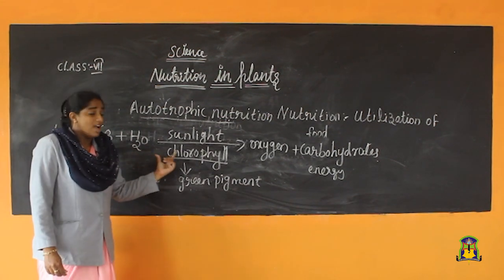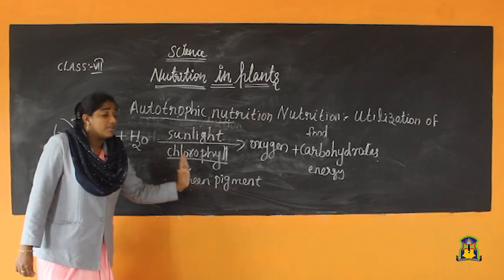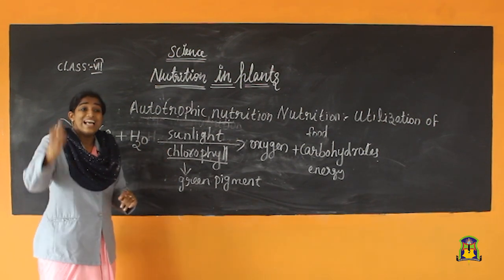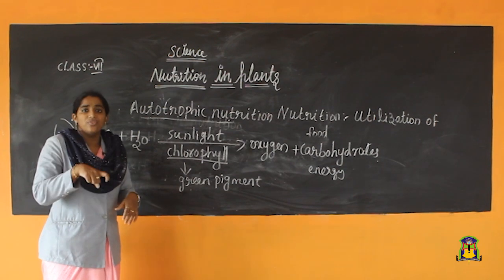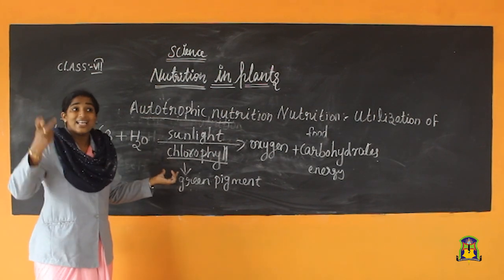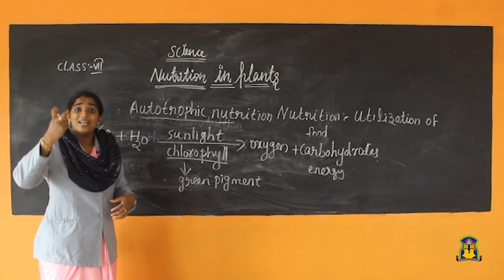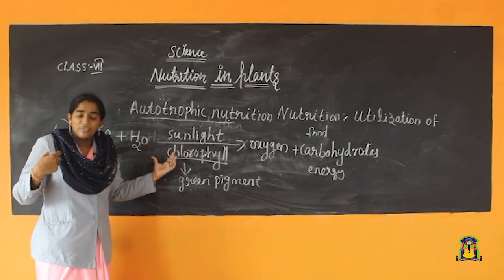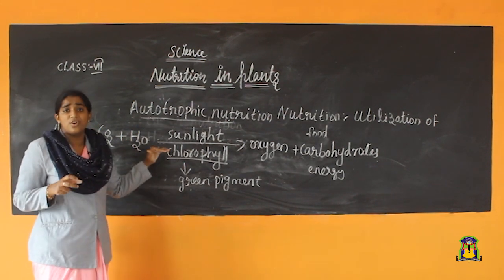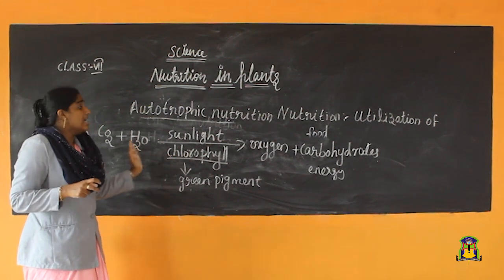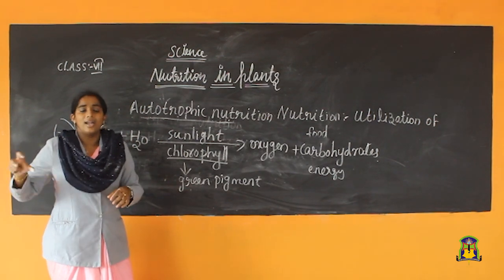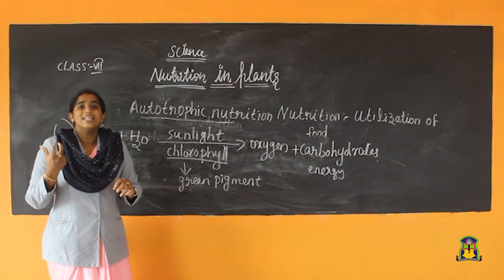Now you are clear what is chlorophyll? Chlorophyll is the green pigment that gives green color to the leaf. And another function is that chlorophyll captures the sunlight. We know that in this universe, the main source of energy is sunlight. The sun is the main source of energy. So we get sunlight and chlorophyll captures it. So in photosynthesis, in the presence of sunlight and chlorophyll, it forms oxygen and carbohydrate. You got it? Chlorophyll is the green pigment that gives green color to the leaf, and chlorophyll captures the sunlight.